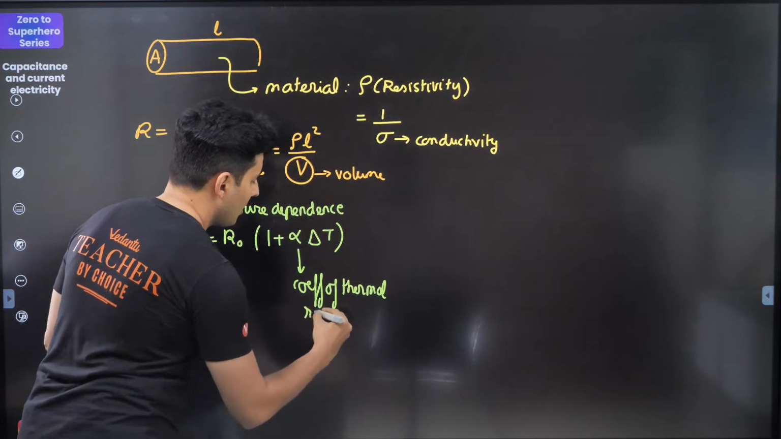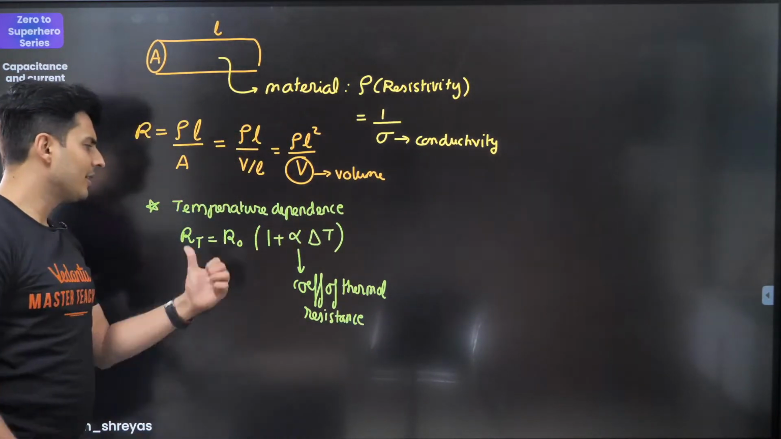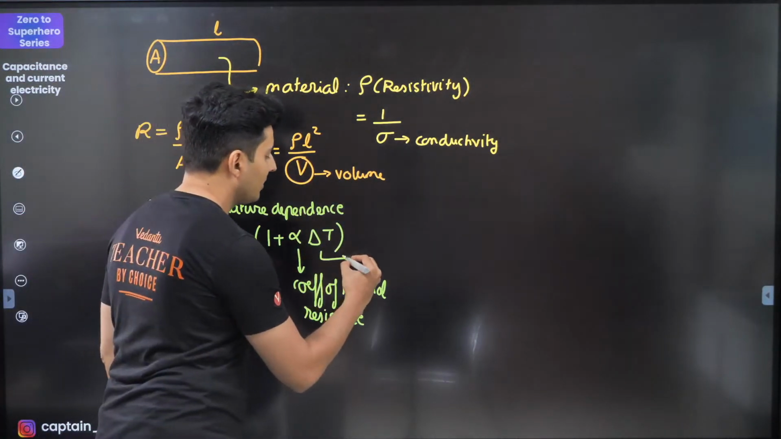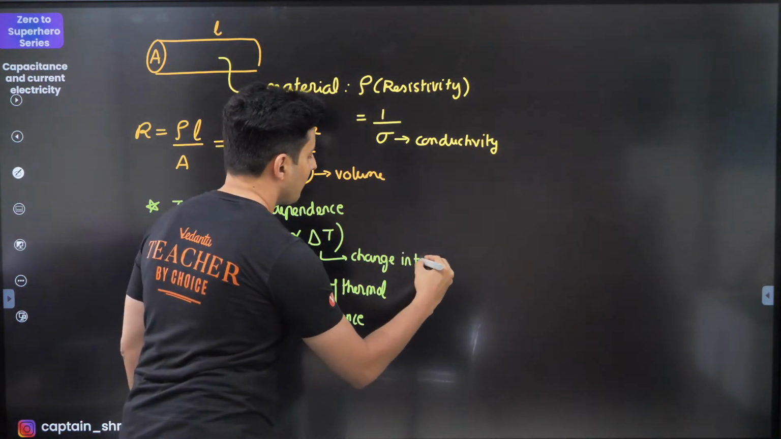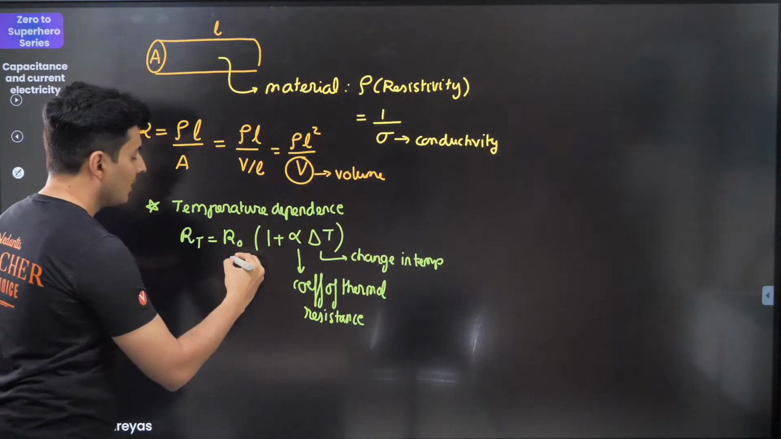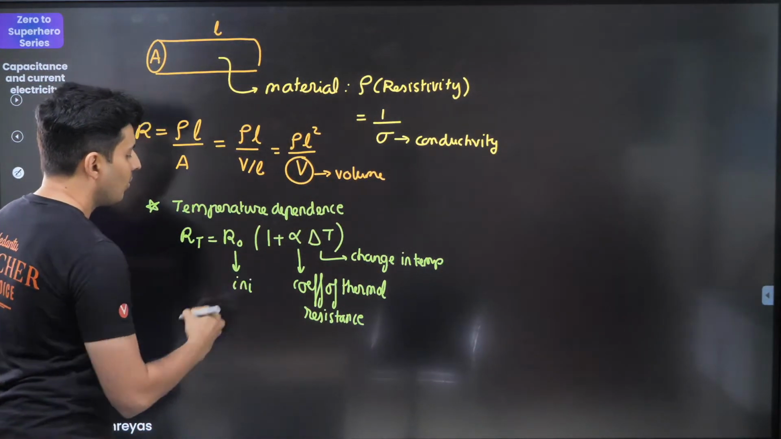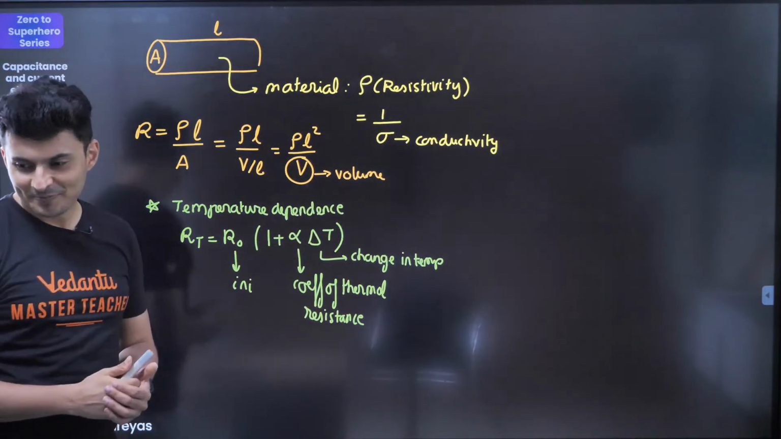Coefficient of thermal resistance. Is this formula ringing a bell in your head? Is it resembling something which you already know in some other chapter? This is your change in temperature. This is your standard resistance at usually 0 degrees, the initial one at usually 0 degrees Celsius. This is your final temperature.